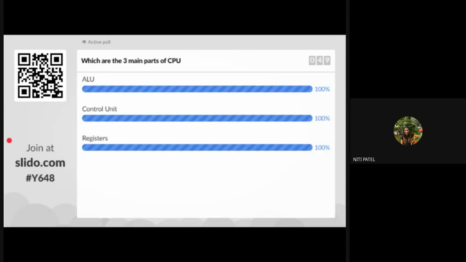So ALU stands for arithmetic and logical unit, which does all your brain work and calculation. You have the control unit, which will look after everything that is happening from the input taken till the output displayed. And a register is used to store the data for very fast retrieval, which is a part of your cache memory inside the processor itself. So all the three are parts of the CPU.